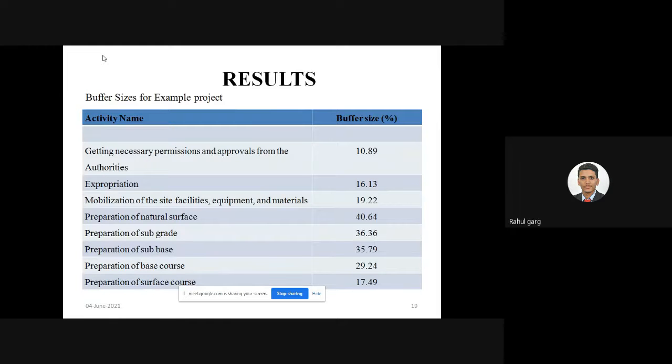These are the buffer size values for the activities. Getting necessary permission and approval from the authorities has a buffer size of 10.89. By considering these buffer sizes, we can also reduce the risk occurring in a particular activity, like preparation of natural surface, which has a larger buffer size. This means the more the buffer size, the more the risk related to that activity. By adding these buffer sizes to the total project duration before starting work, we can complete our project on time.